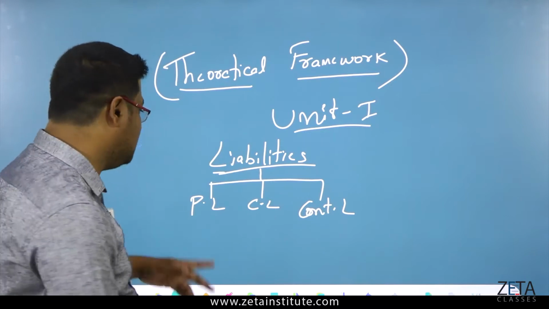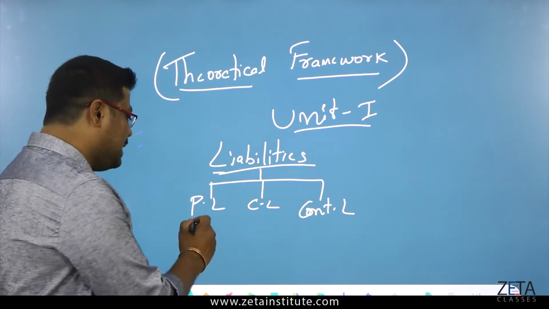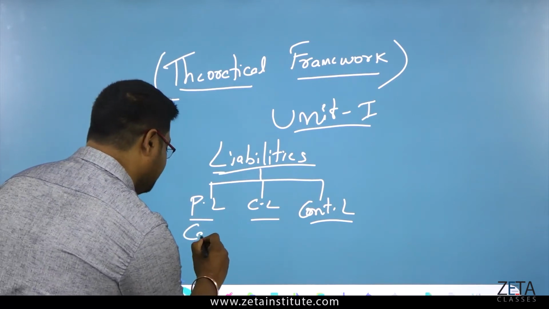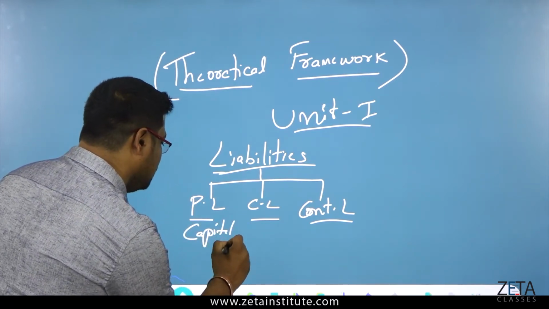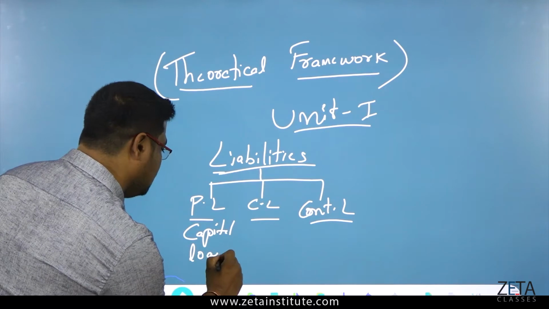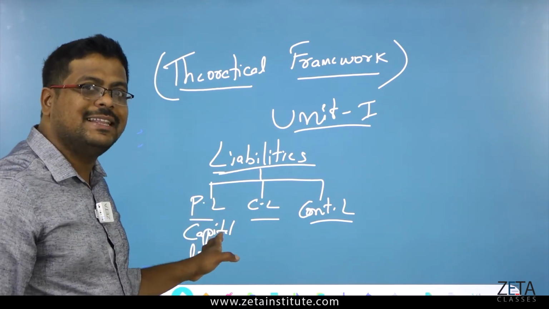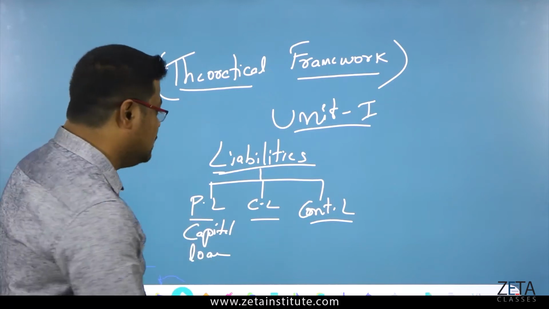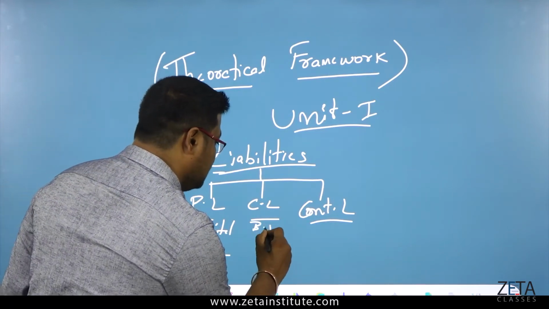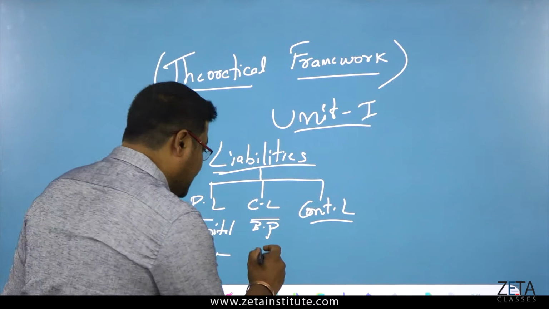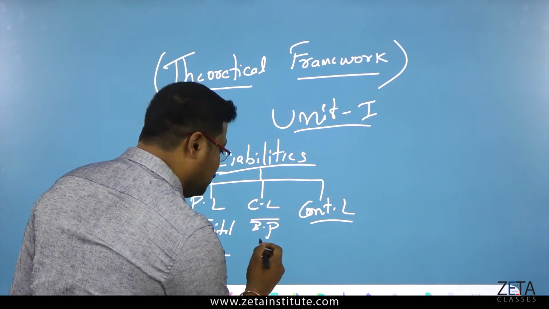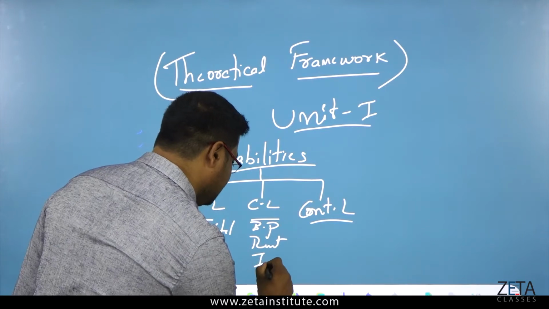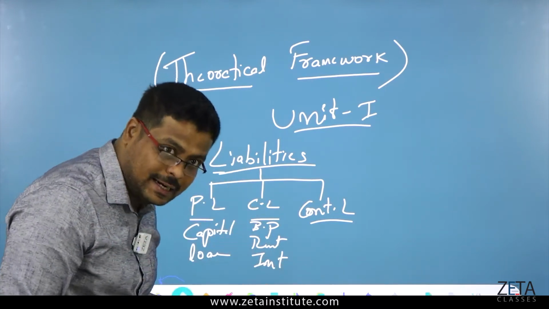Contingent liability. So what is fixed liability? The same thing like assets. Whatever has been fixed, for example capital, loan, borrowings, and all these things will come under the fixed liability. Current liability is bills payable, rent paid or rent to be paid, interest to be paid. All these things will come under the current liability.